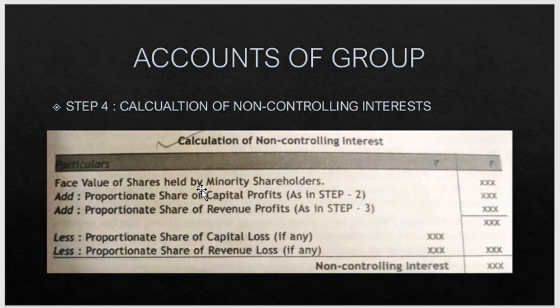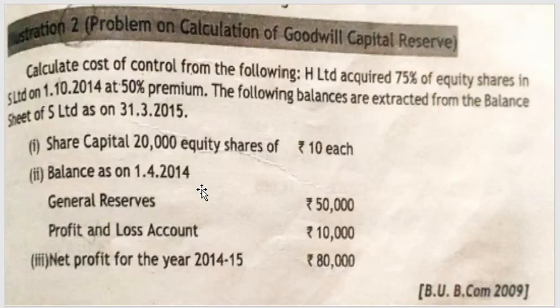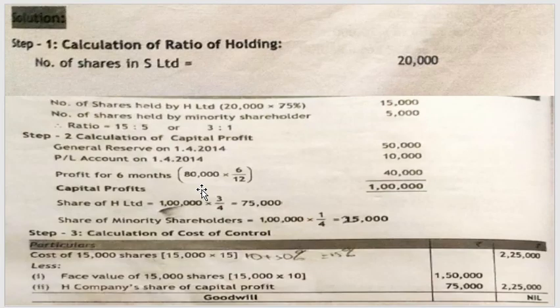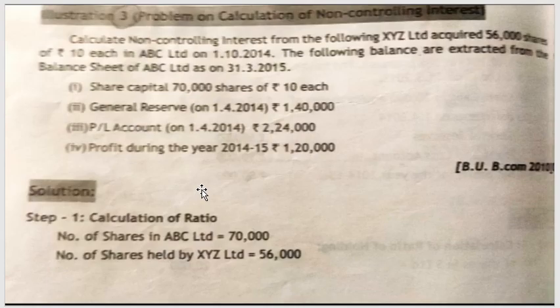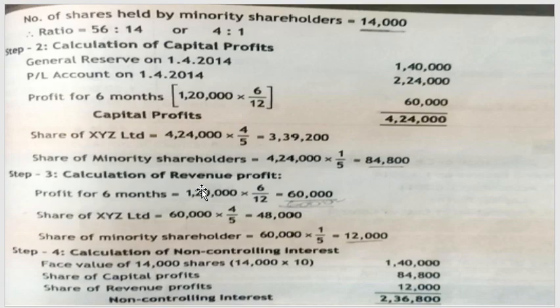If you get a loss, we subtract the capital as well as revenue loss. In illustration 3, we have profit in both cases, capital profit as well as revenue profit, so we will take both.